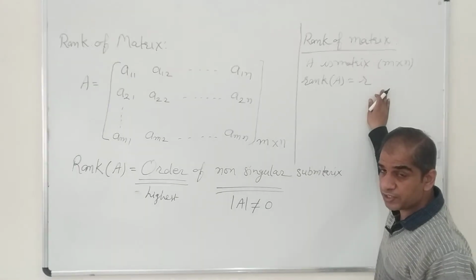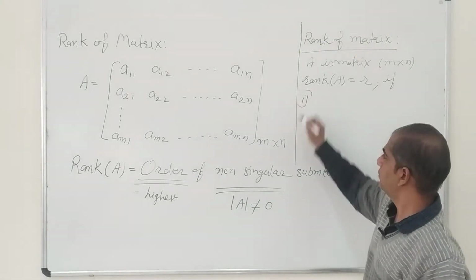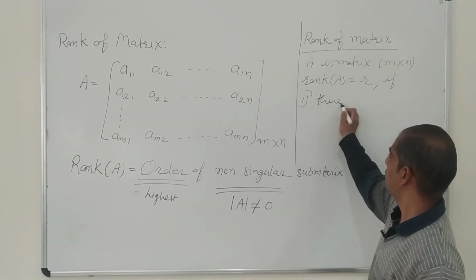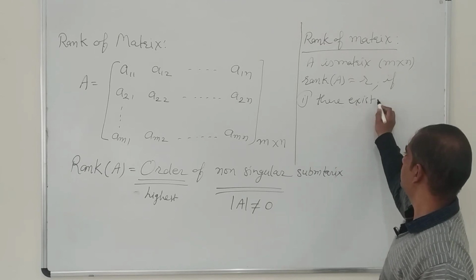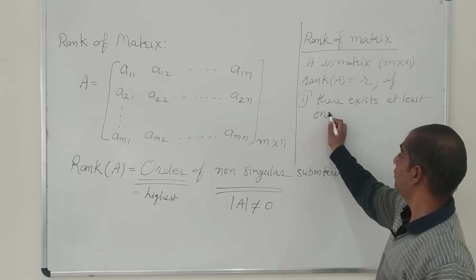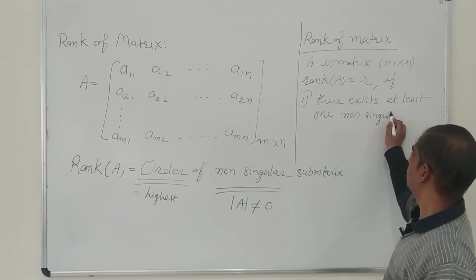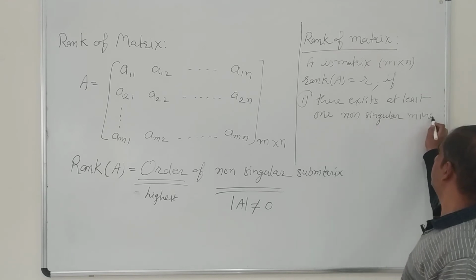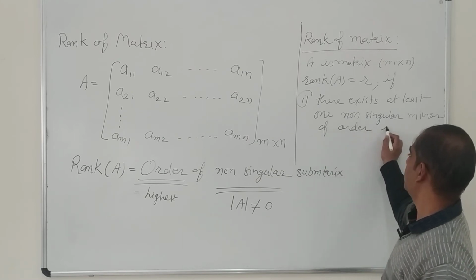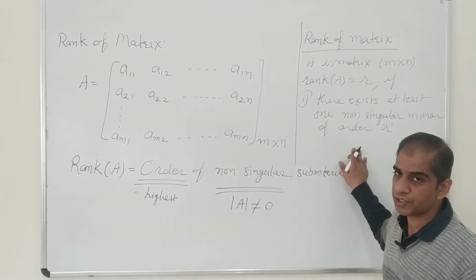The rank of matrix A will be R if, first thing, what is the first thing? If there exists at least one non-zero or non-singular minor of order R. For the rank to be R, it is necessary that a non-singular submatrix or minor of order R is available with you.